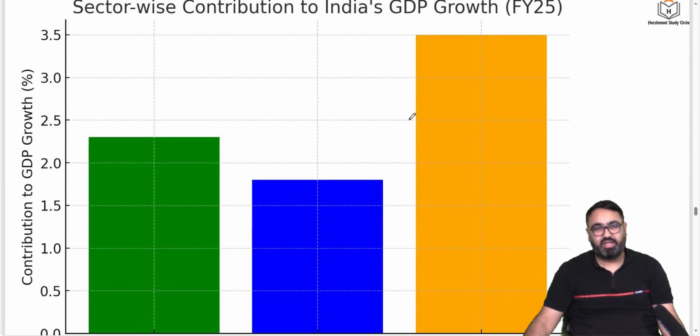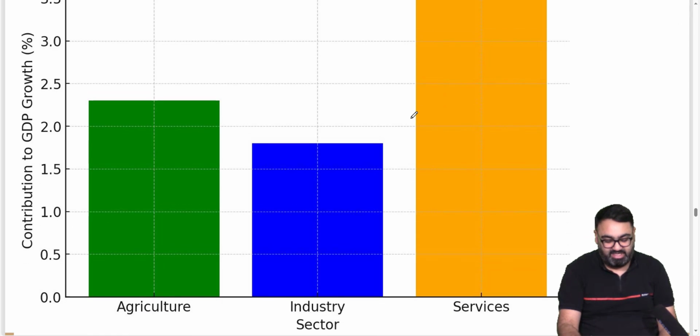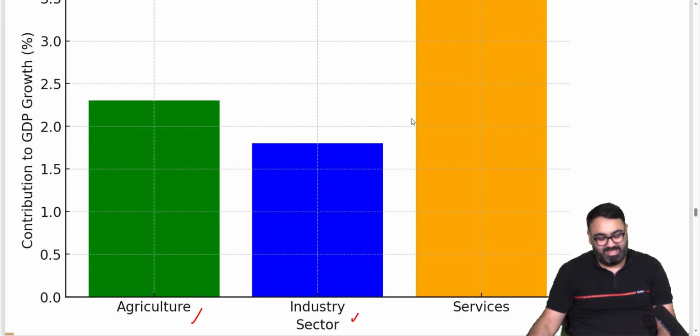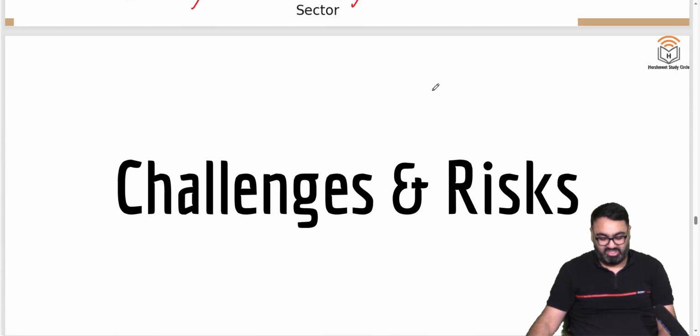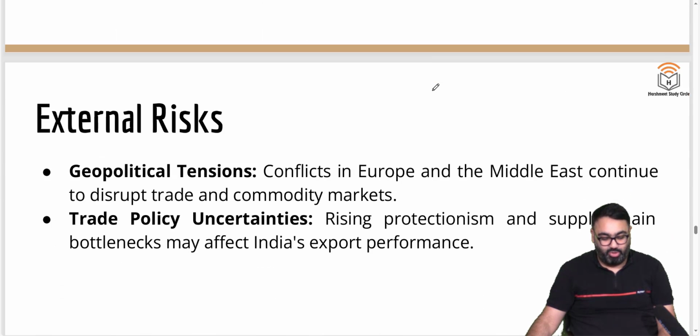This is how our GDP has been growing in terms of the three sectors: services, industry (manufacturing) and agriculture. The biggest contributor is services, and then it comes from agriculture, then it comes from manufacturing, that is the industry sector. The survey also talks about the challenges and risks that we are facing in our growth.